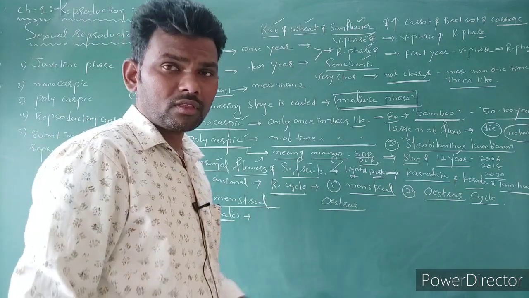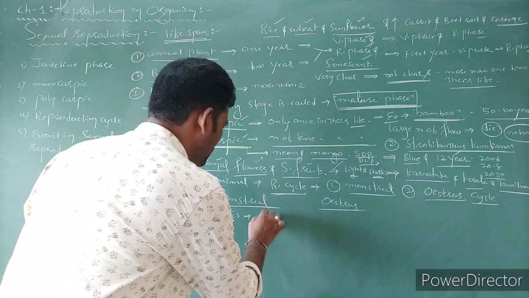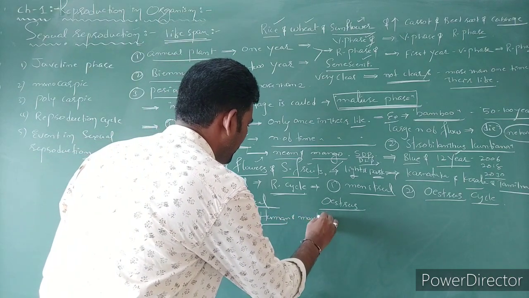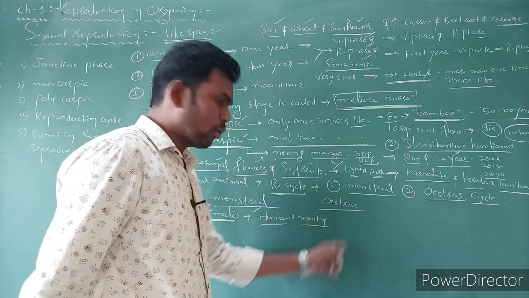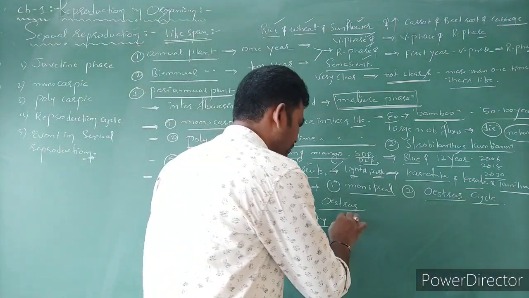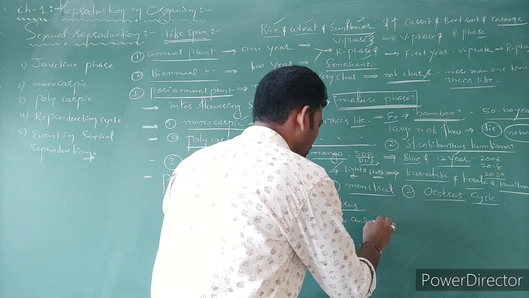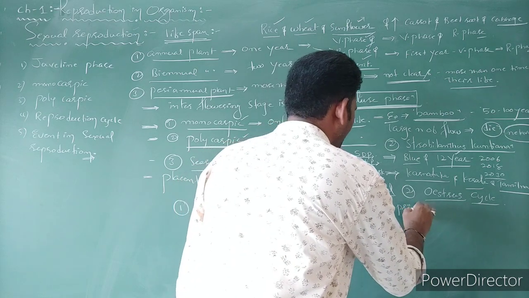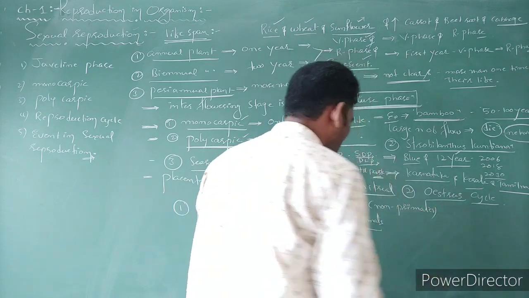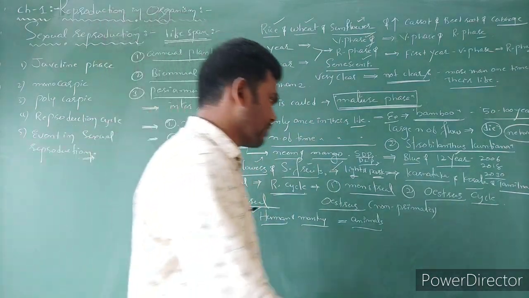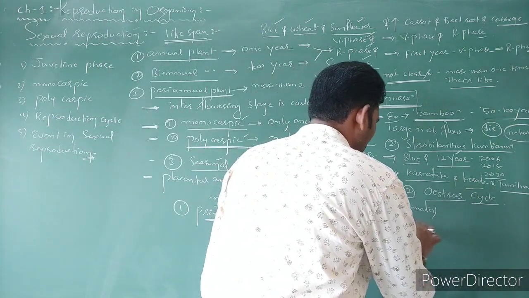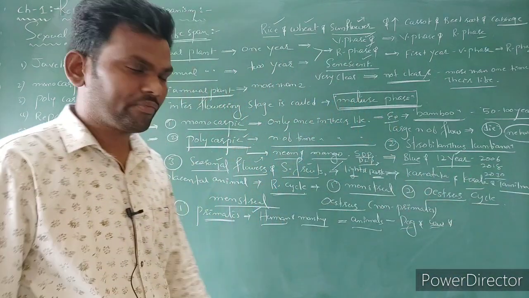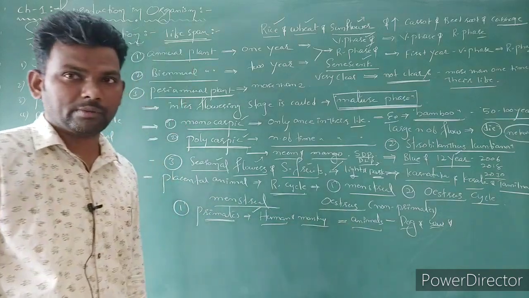Primates are like humans and monkeys. The oestrus cycle occurs in non-primate animals like dog, cow, pig and tiger.